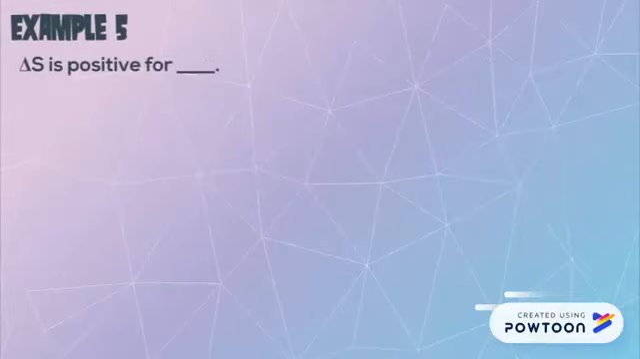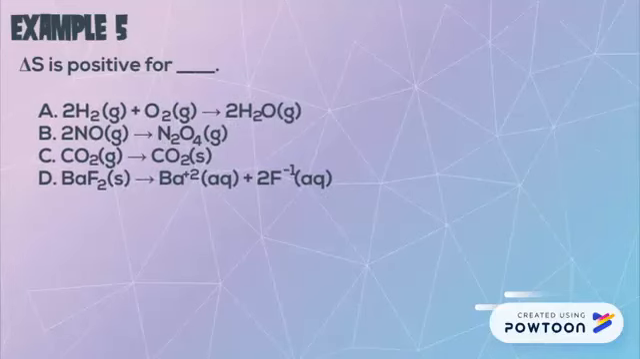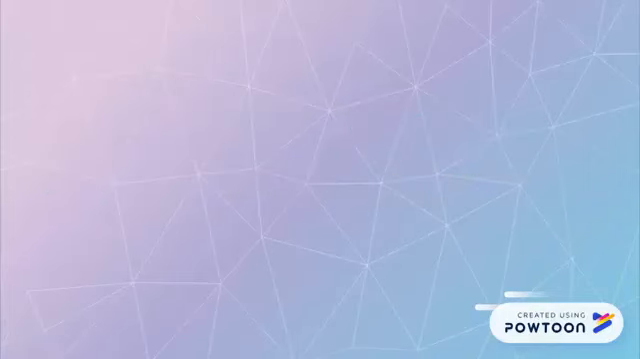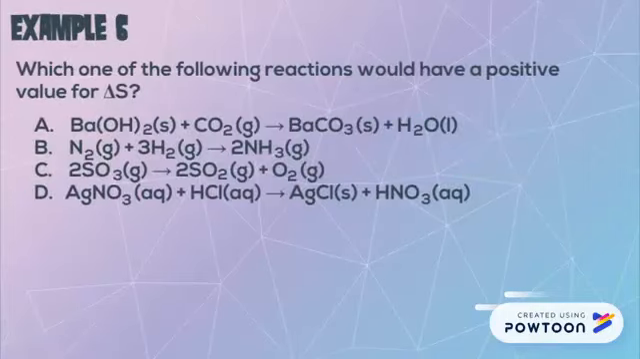For example number 5, we are looking for a positive delta S, or an increase in entropy. Put together rules 1 and 2 to determine which of these would have a positive entropy. And repeat this same process for example number 6. Find a system that has a positive entropy, or increasing disorder.